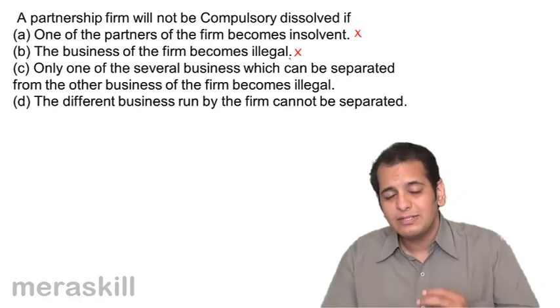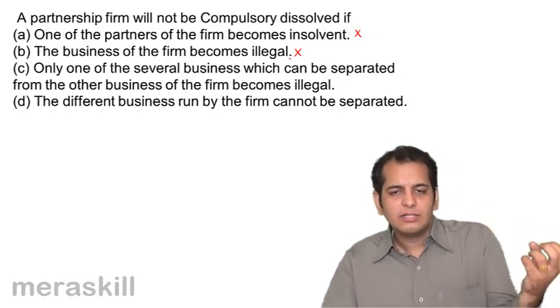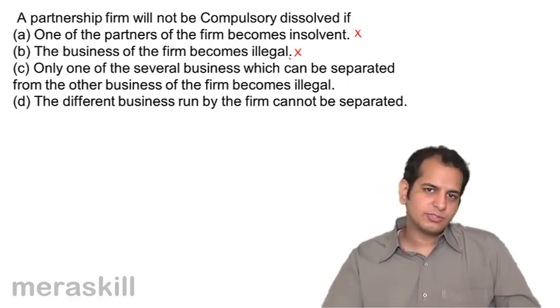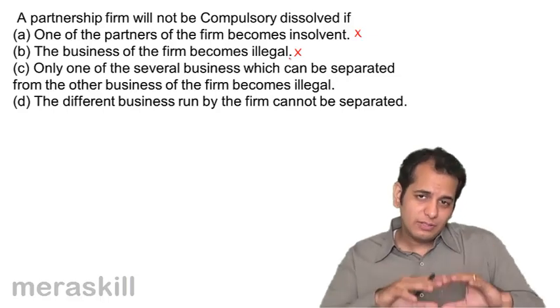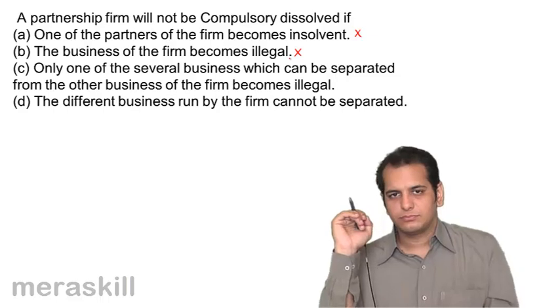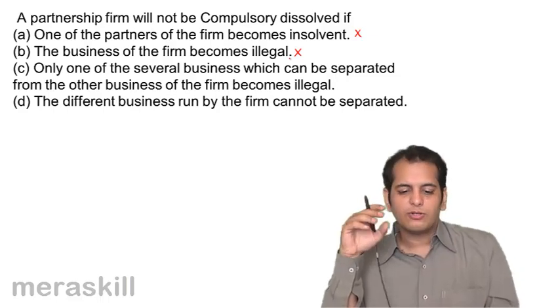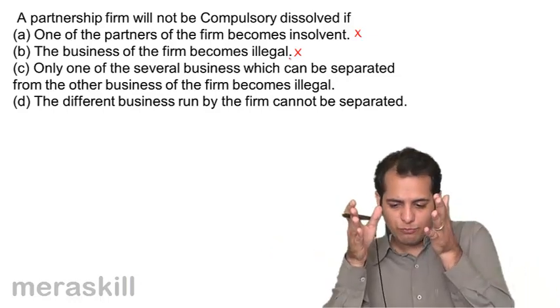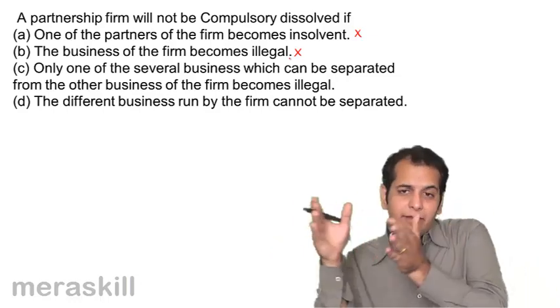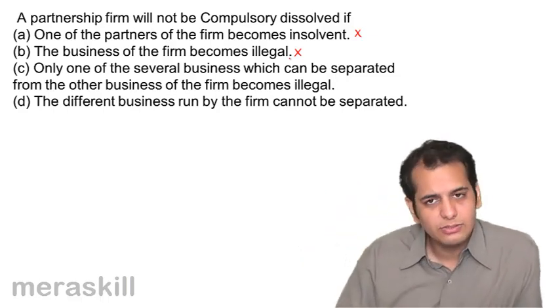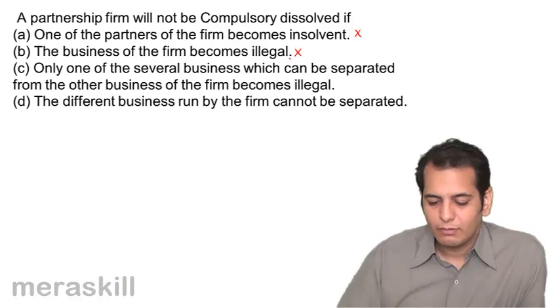So now if let's say the cell phone business has turned illegal and it's a separate business, so will the firm get dissolved or that business needs to be shut down? This is the third option, wherein the firm has many businesses and one of the business which can be separated has become illegal. The D option is contrary to this.